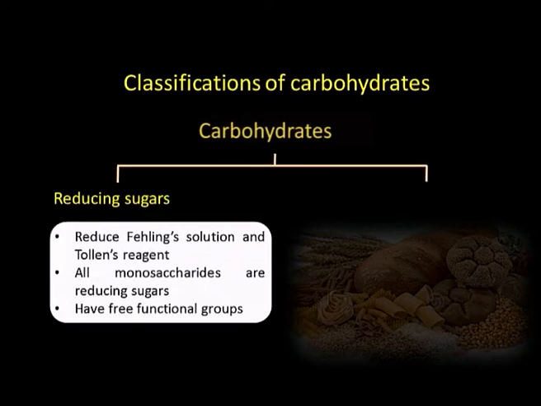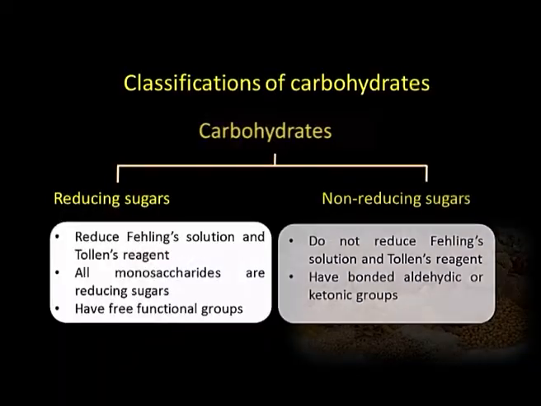But those monosaccharides which reduce Fehling solution and Tollens solution are classified as reducing sugars. All monosaccharides are reducing sugars, meaning they have either an aldehyde group or a ketonic group. It shows that they have free functional groups. Free functional group means the aldehyde and ketonic groups are not combined, they are free.